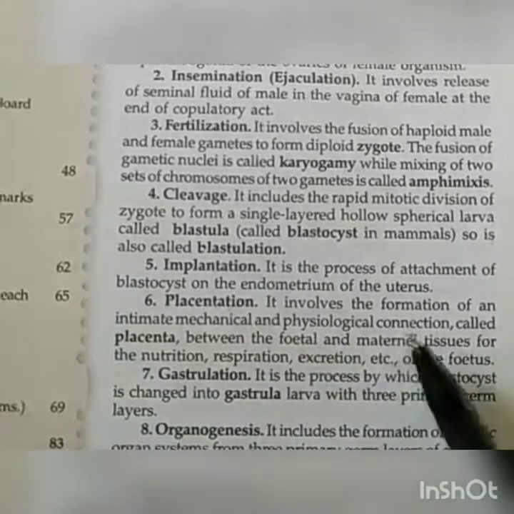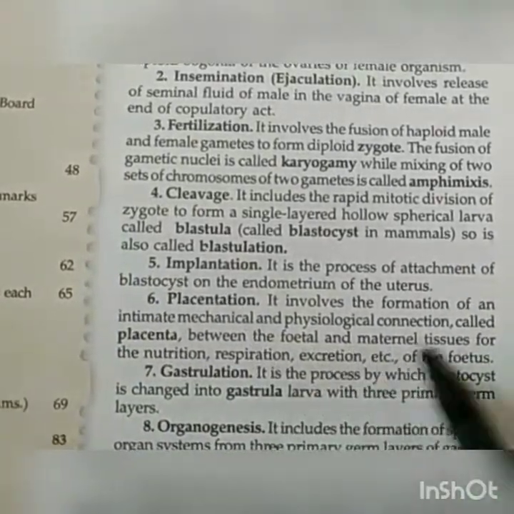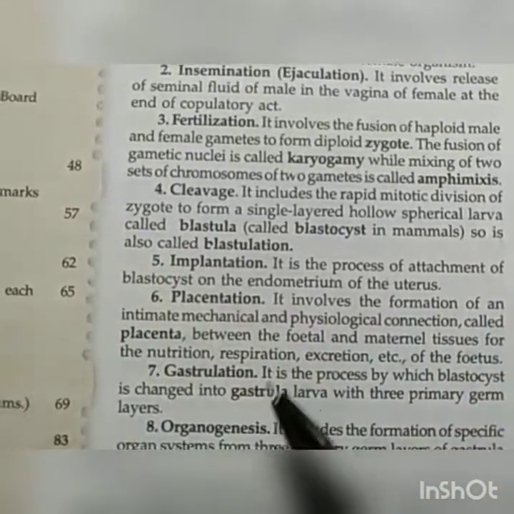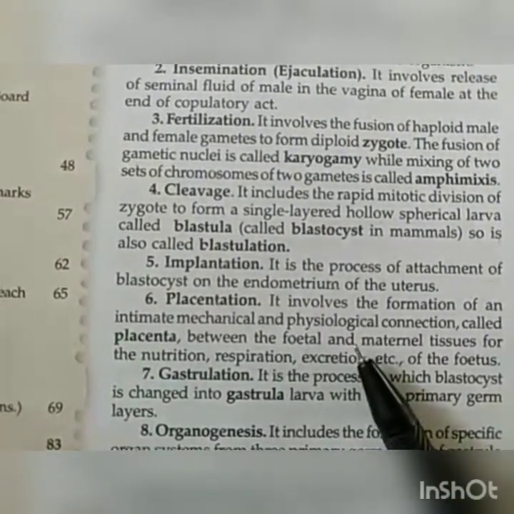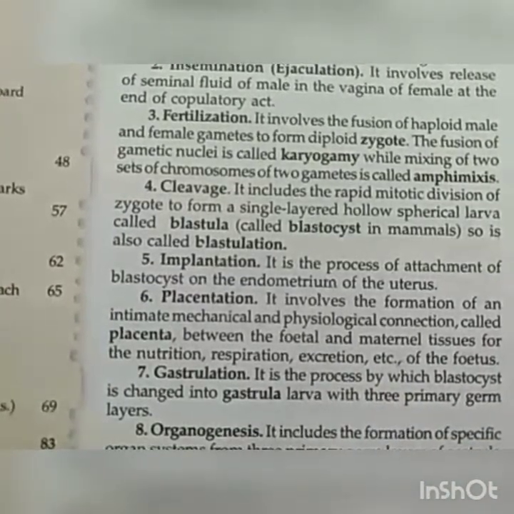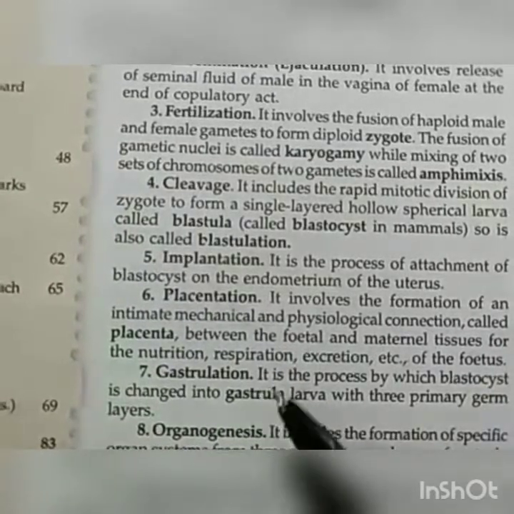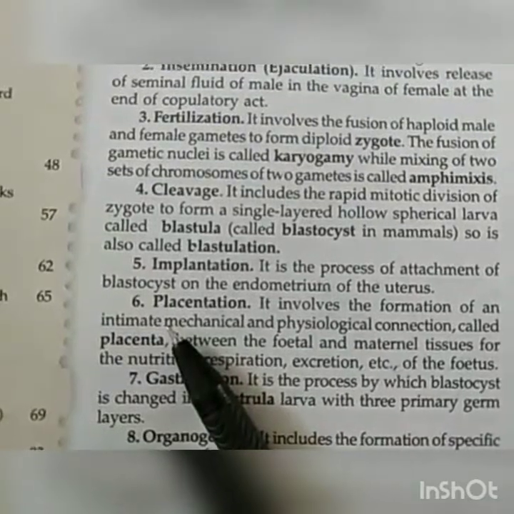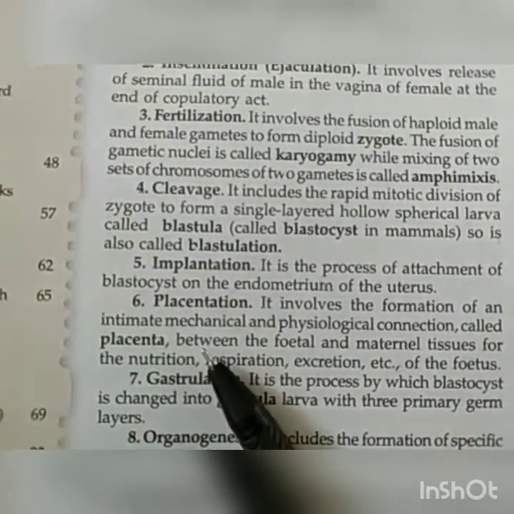So the process of formation of intimate mechanical and physiological connection, that connection is said to be placenta, which carries all the nutrients, respiratory gases and the excretory products from and to the fetus. Means the transfer of all the nutrients, waste, gases between the mother and baby occurs through the placenta. So placenta is very necessary to keep the baby alive inside the uterus of the female, in the mother's womb.